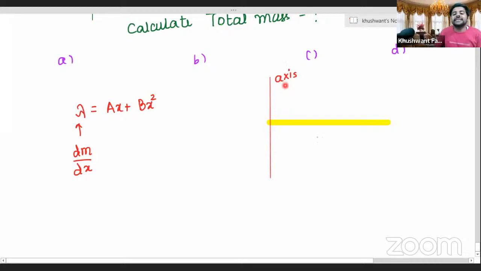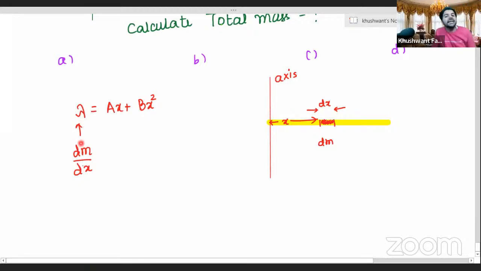Right, so now the axis is passing from here. What do we do? Aryan, do you recall? We take a small element here whose length is dx and whose mass is dm. Correct? The distance of this elemental mass from the axis is x. Now what do we do, Aryan? I want to calculate the total mass. Yes Aryan, tell me, what do we do? After this, how do we find it? What do we write now?